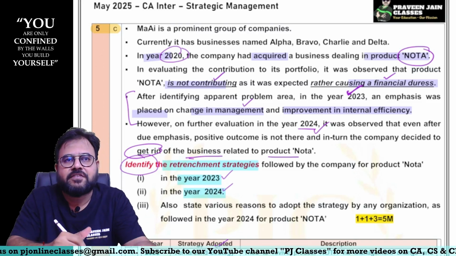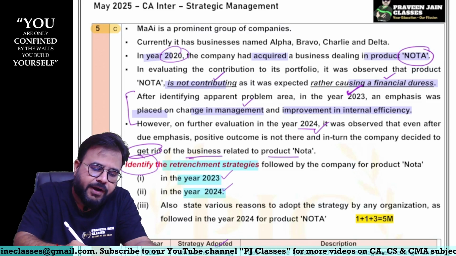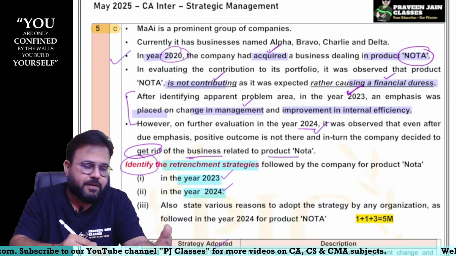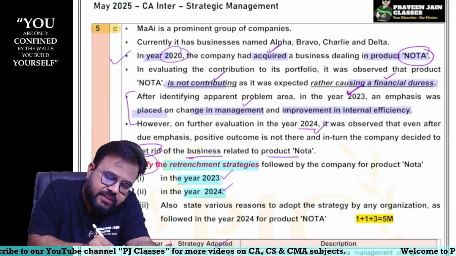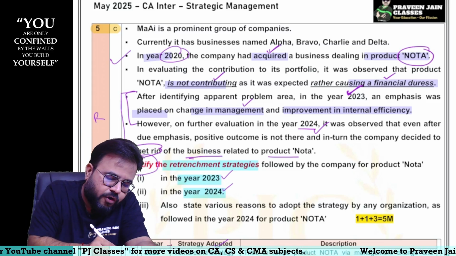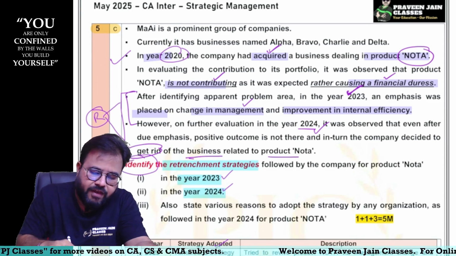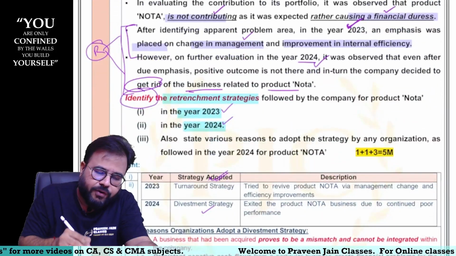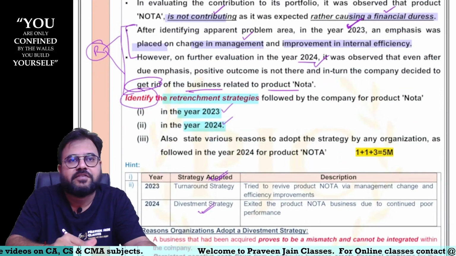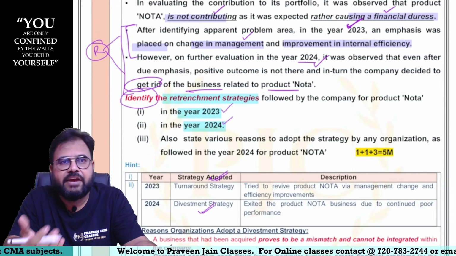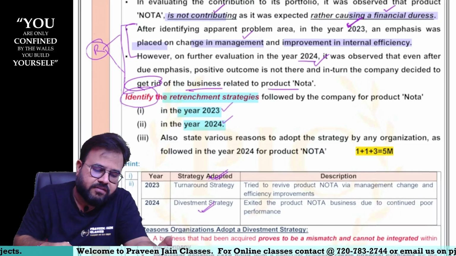Can I say expansion? And how did they expand, sir? By doing mergers and acquisitions, sir. So in 2020, they followed expansion strategy. In 2023 and 2024, they are following retrenchment strategy, sir. Retrenchment, maybe in 2023 they are following what, sir? Turnaround. In 2024, they were following divestment, sir. And what could be the next retrenchment strategy, sir? Liquidation strategy, sir. Anyway, that is not asked, sir.